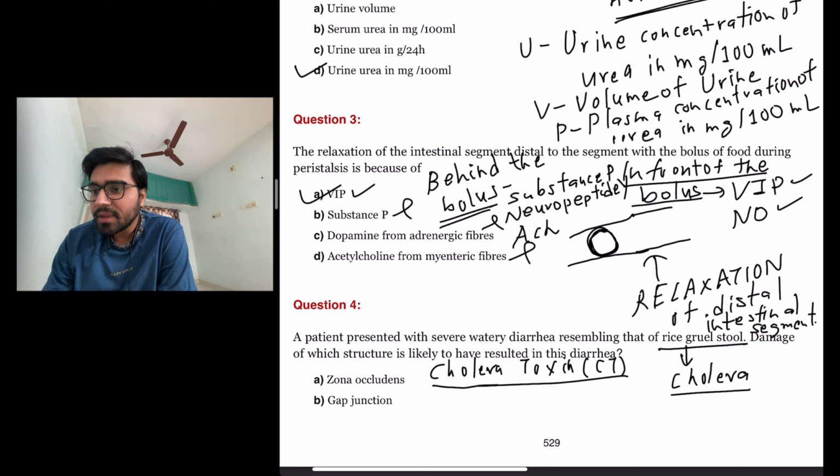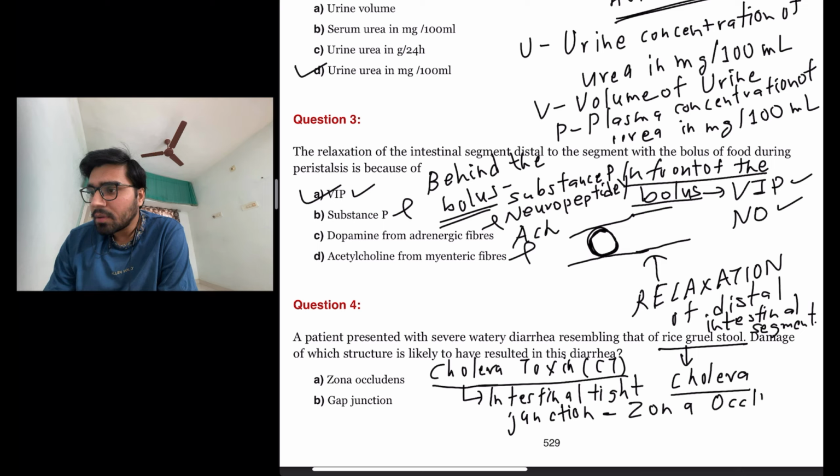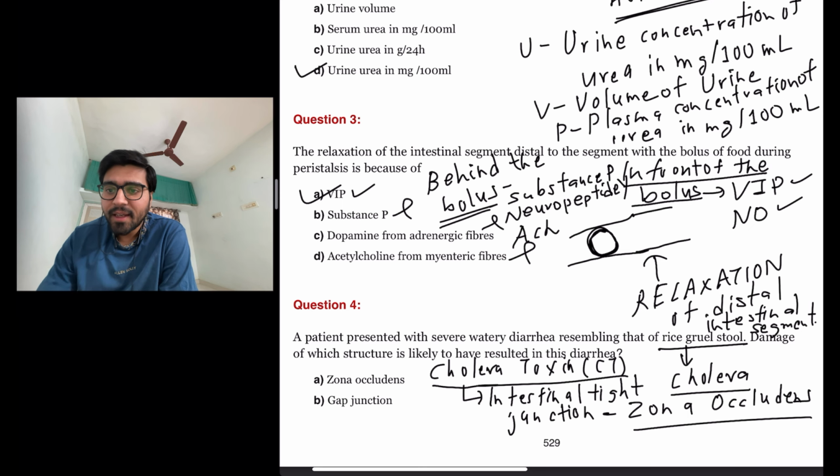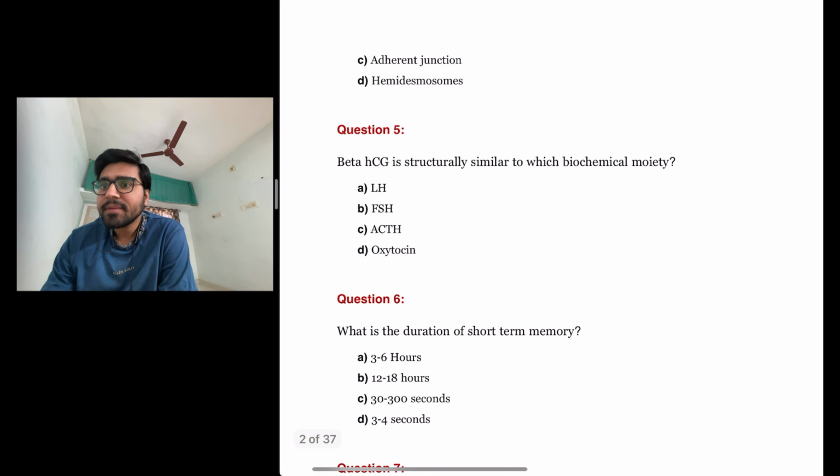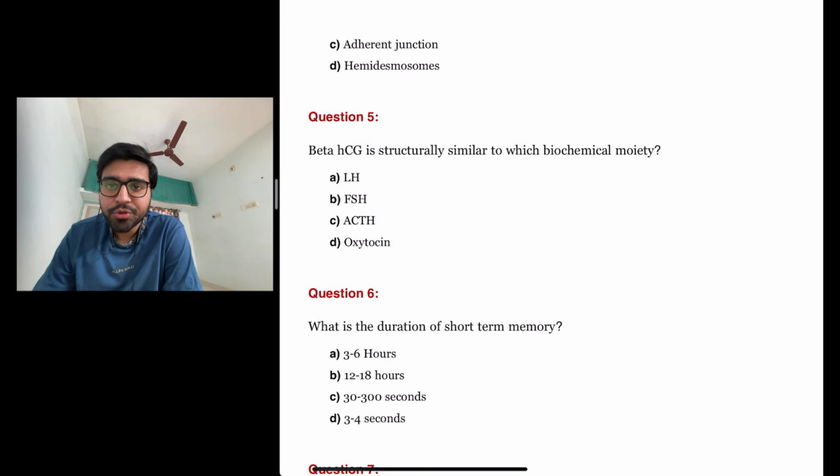Cholera toxin acts on the intestinal tight junction made up of zona occludens. Okay, so the answer here is A, zona occludens. Gap junction, adherent junction, and hemidesmosomes are not involved because they are not examples of the tight junction affected by cholera toxin in cholera.